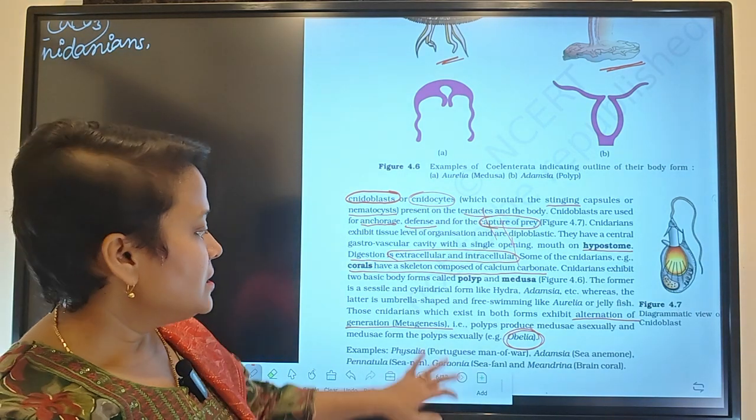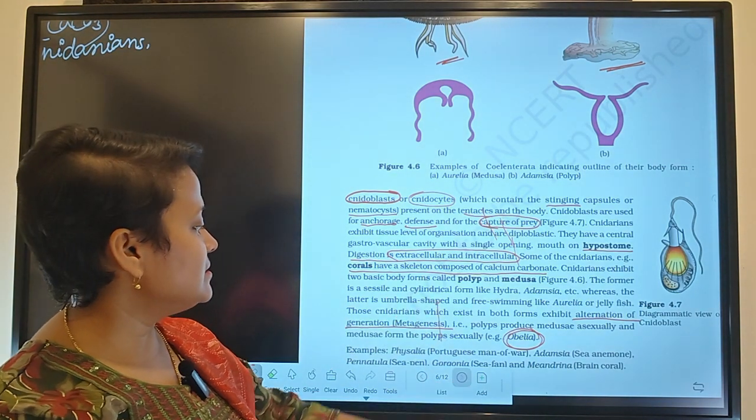Okay, so this is the next, they have given the example. I think with the help of this lecture you will have a very good concept of the phylum Coelenterata or Cnidaria. The name of the phylum is Coelenterata, Cnidaria. The organisms are called coelenterates or cnidarians. You will get all the details, and it is very helpful to explain NCERT as well. So I hope this will help you a lot for your NEET exam.